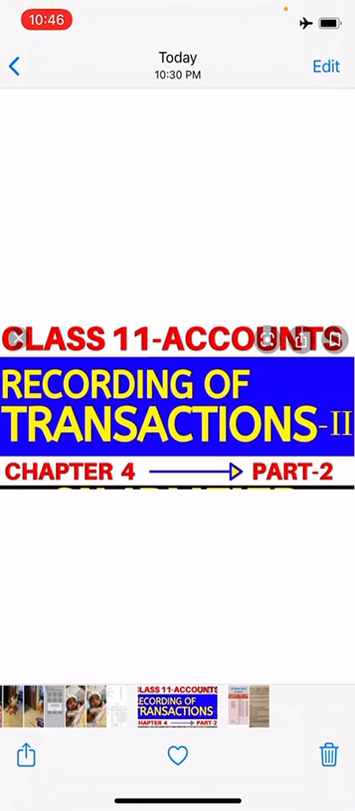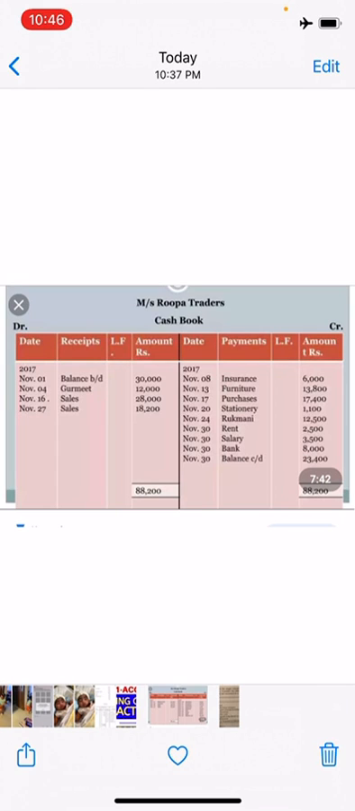Now first we will see what is the cash book. The cash book is the book in which all transactions related to cash receipts and cash payments are recorded. It starts with the cash or bank balance at the beginning of the period. Generally it is made on a monthly basis, and this is a very popular book maintained by all organizations, whether big or small, profit or non-profit.